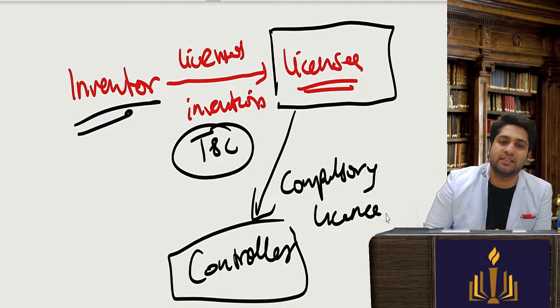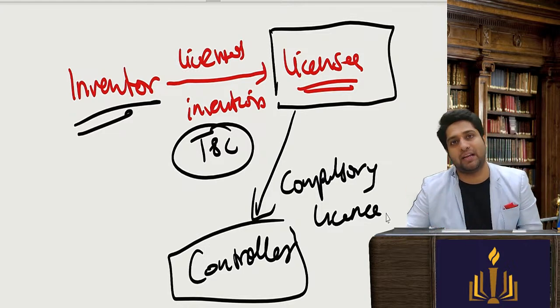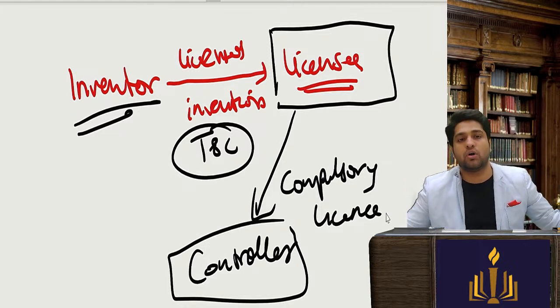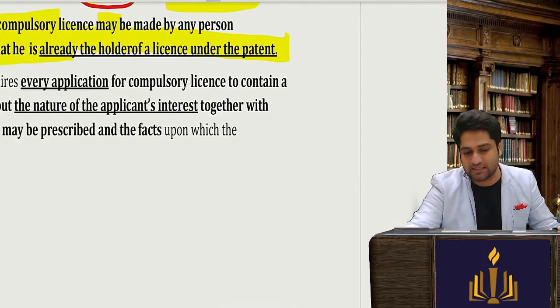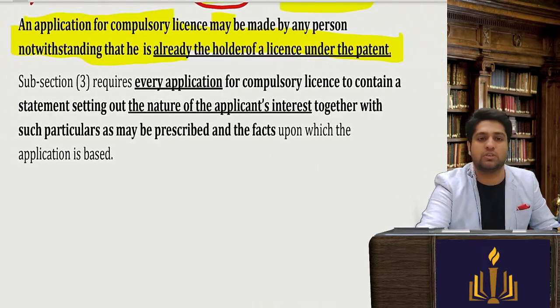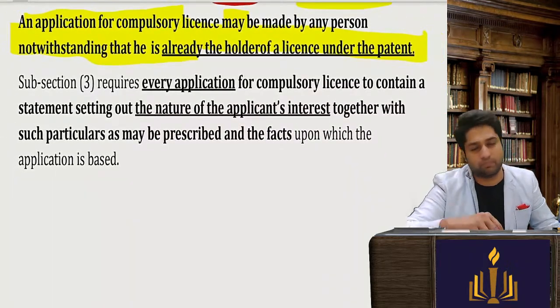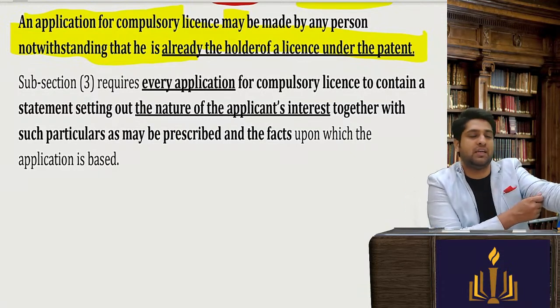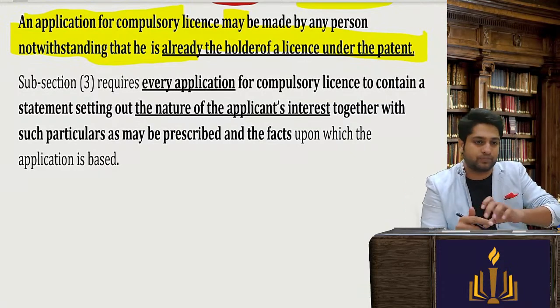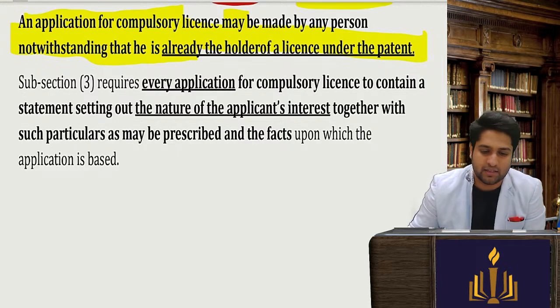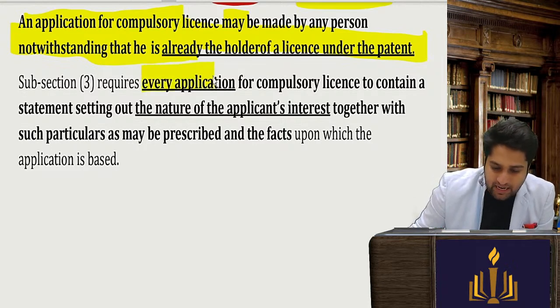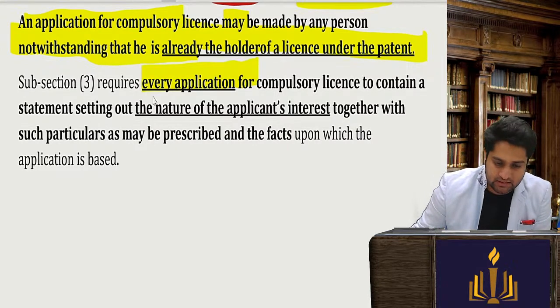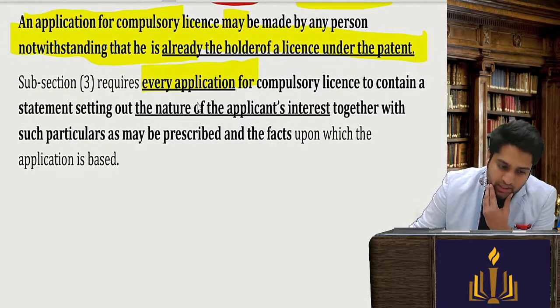He can apply that, listen, till now the terms were fine, but now the terms are no longer fine. He has revised the price, he has done something, and now his new terms and conditions are very unfair. So you can also apply. Next, every application for compulsory license has to contain a statement setting out the nature of the applicant's interest.